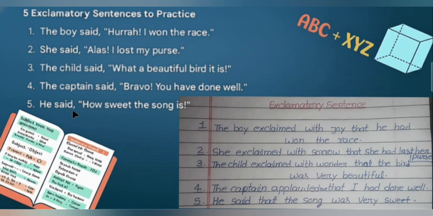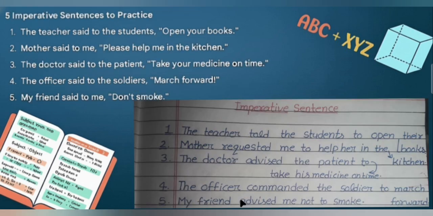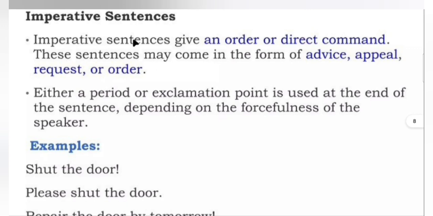Fifth one, he said, how sweet the song is. How sweet suggests something is wonderful or surprising, but you can make it in a simple way. He said that the song was very sweet. In another way, you can make it like, he exclaimed with wonder or surprise that the song was very sweet. Okay, so let's move on to imperative sentences. Let's look at the imperative sentences.